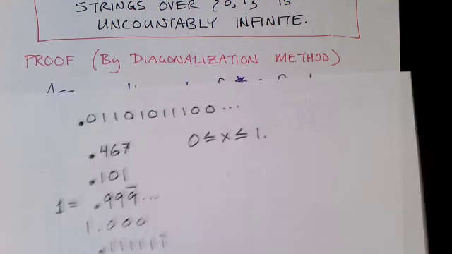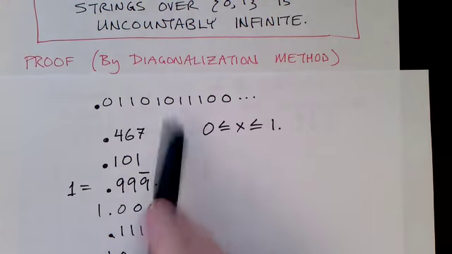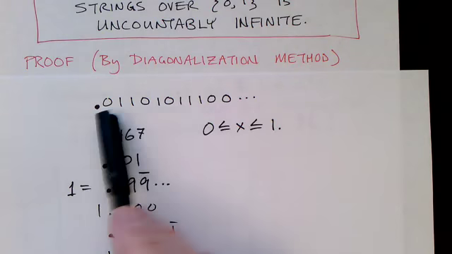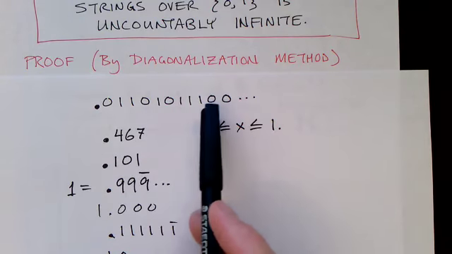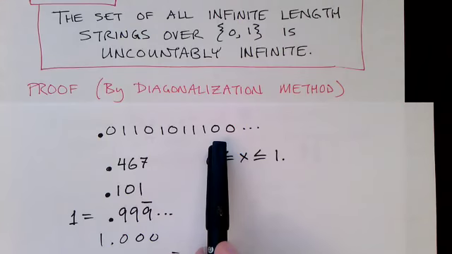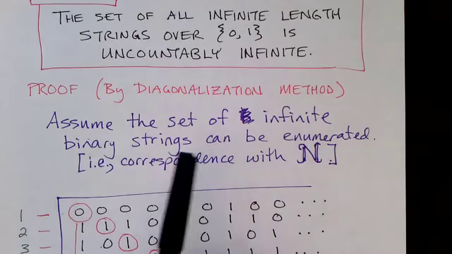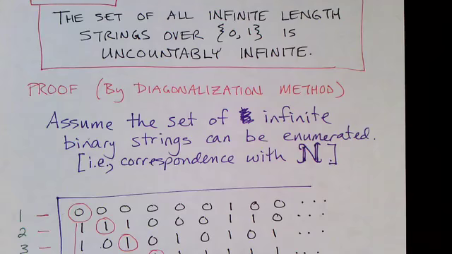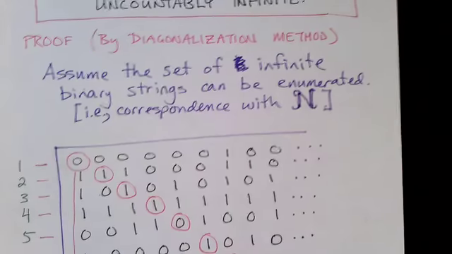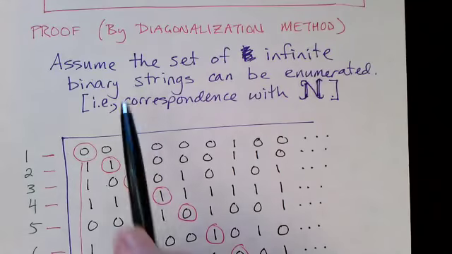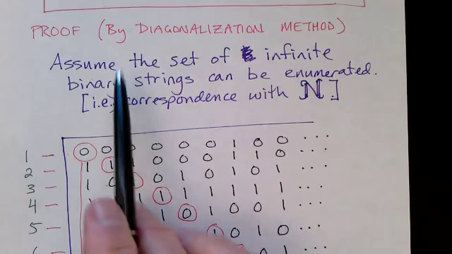Okay, that said, we're looking at infinite strings of binary numbers, and there are an uncountably infinite number of infinite length strings of zeros and ones. And here's the proof, and it is basically the same as we saw with irrational decimal numbers. It's a proof by contradiction.